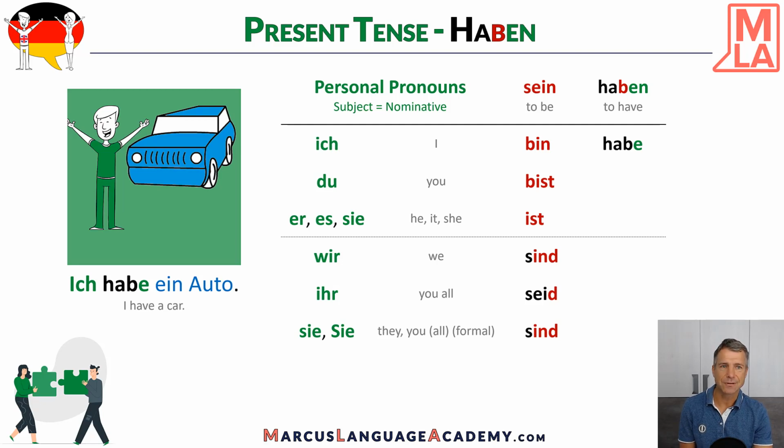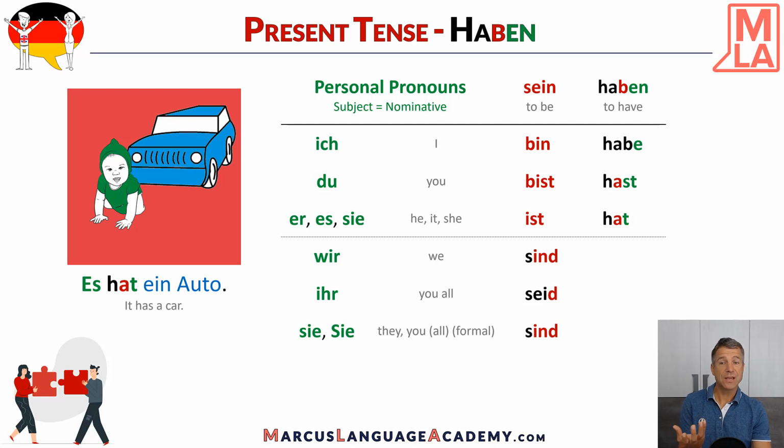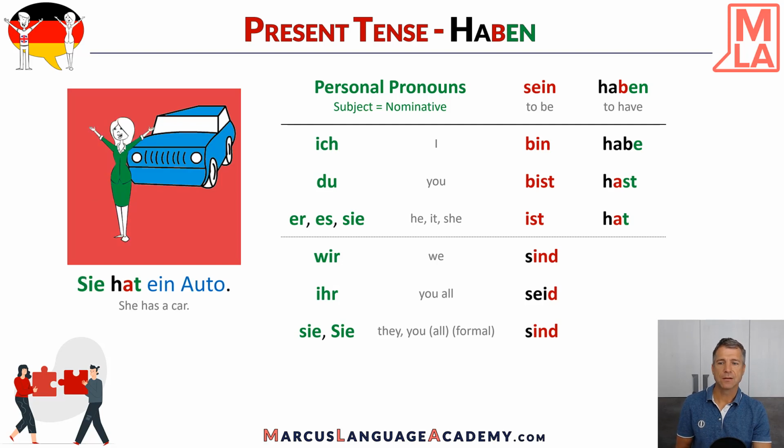The second person becomes irregular. Du hast, because the b here disappears. Du hast ein Auto. You have a car. Third person, it's the same. Er hat ein Auto. The b also disappears, so it's also irregular. Therefore, the background color is red here. Er hat ein Auto, he has a car. It's the same thing. Es hat ein Auto, and sie hat ein Auto. Third person in singular, hat.